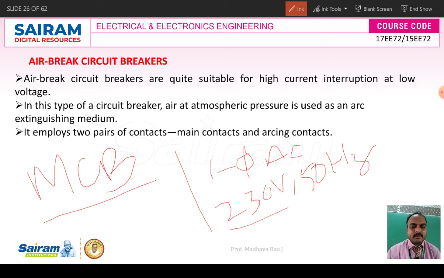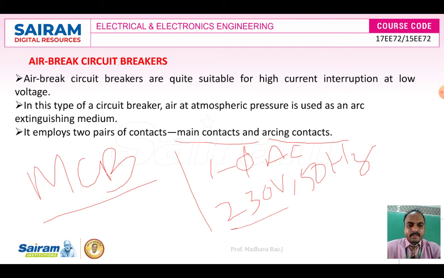Generally every circuit breaker employs two contacts: one is a fixed contact and the other is a moving contact. Here the fixed contact we call the main contact, and the moving contact we call the arcing contact in an air brake circuit breaker. So we have to remember what is meant by main contact and arcing contact: main contact means fixed contact, arcing contact means moving contact. We will see these contacts in the diagram.